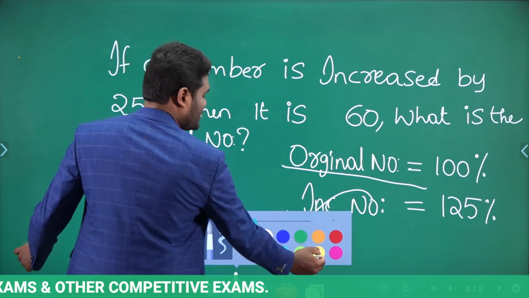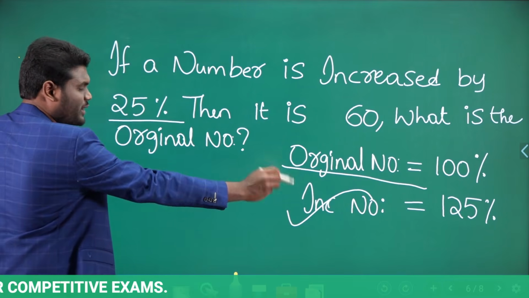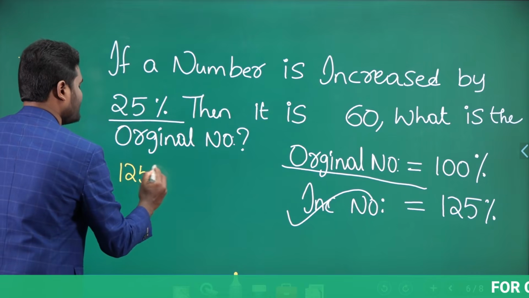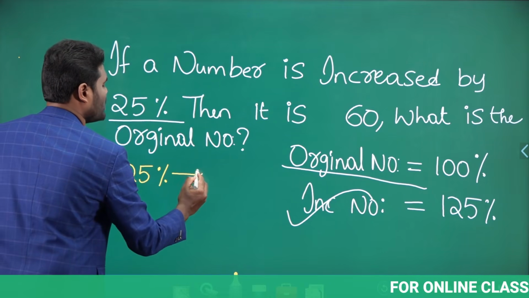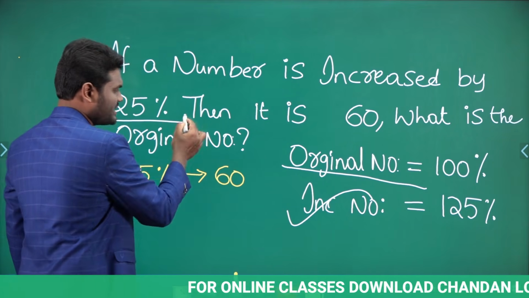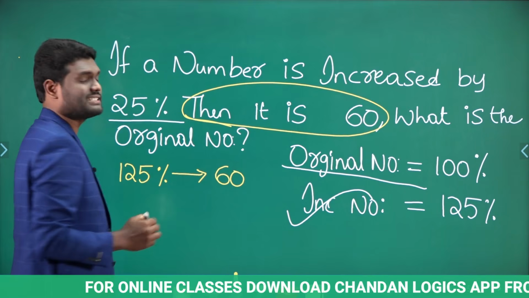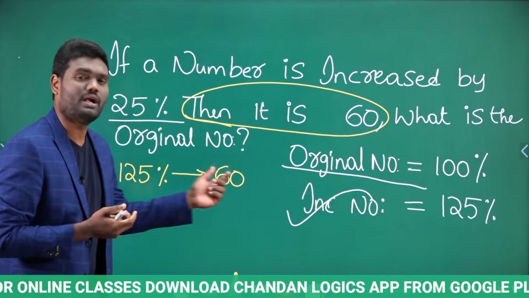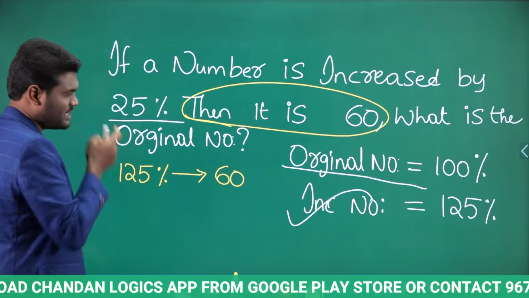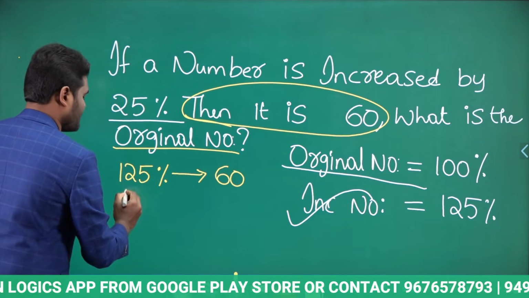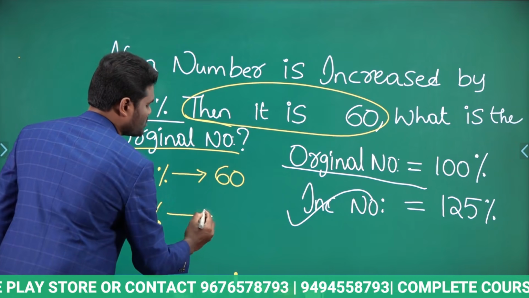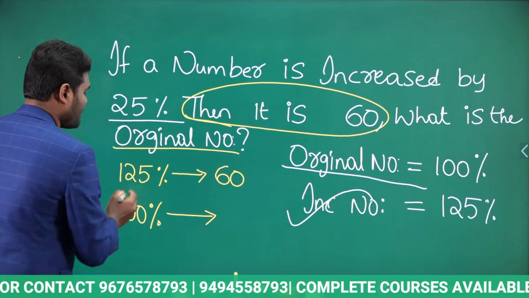Now what we generally do is, as we know the increased number is 125%, so 125% is equal to 60. Why? Because after an increment of 25%, it is 60. It means after the increment the number is going to be 60. So 125% is 60. If 125% is 60, my question is what is the original number? The original number is nothing but 100%. So 100% is what?